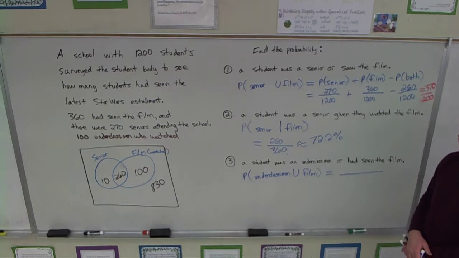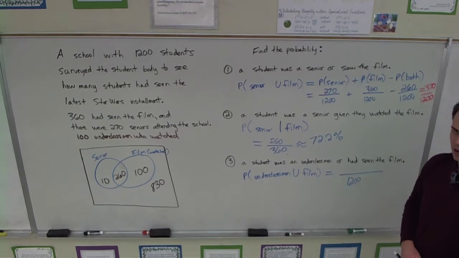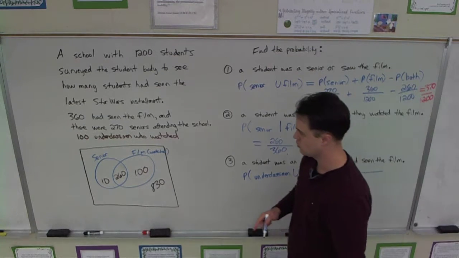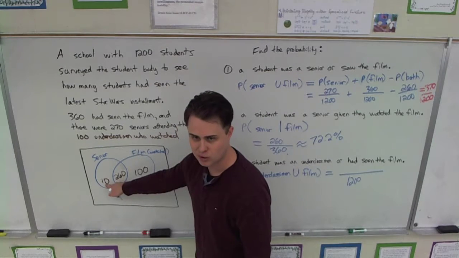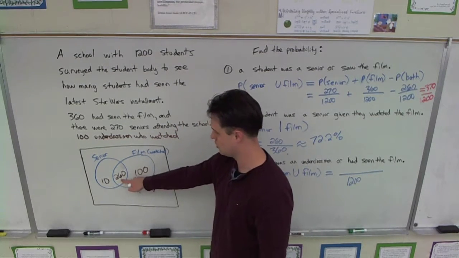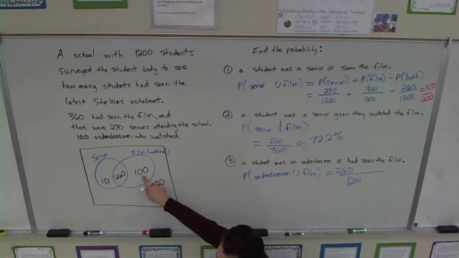So, total is 1,200. Let's count people who are underclassmen or people who've seen the film. Do these people count? No. Do these people count? Yes, because they've seen the film. Do these people count?